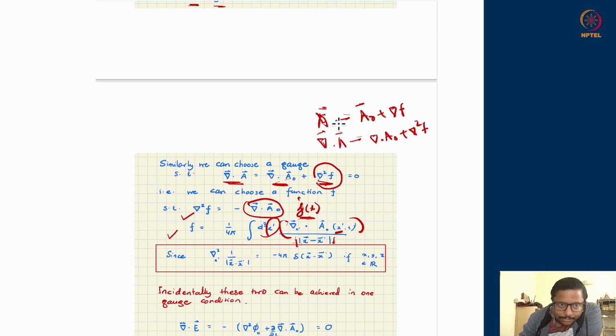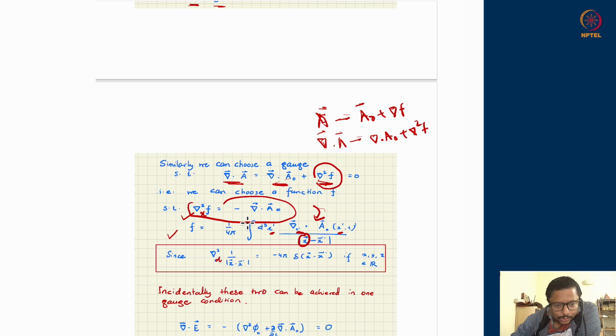This I claim, this f which I have written as an integral form, I claim is a solution of the equation which I am demanding. This equation has this solution that you can verify quickly, such that if I take the Laplacian with respect to x. So remember, this Laplacian is with respect to x. So the Laplacian will go and search for x dependency. This is x prime, this is x prime, this is x prime. Only x dependency is coming over here.